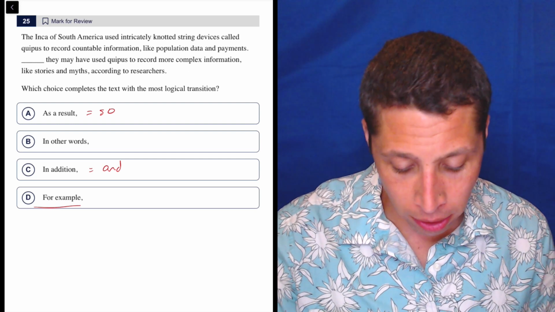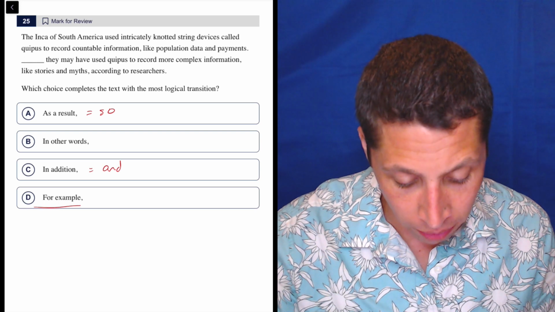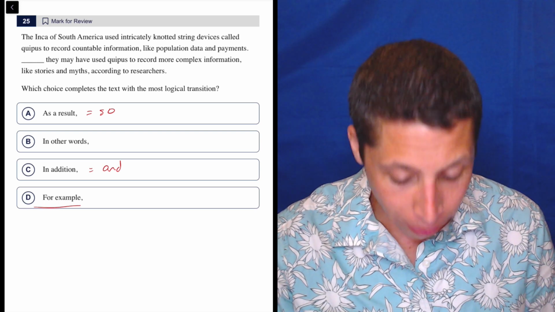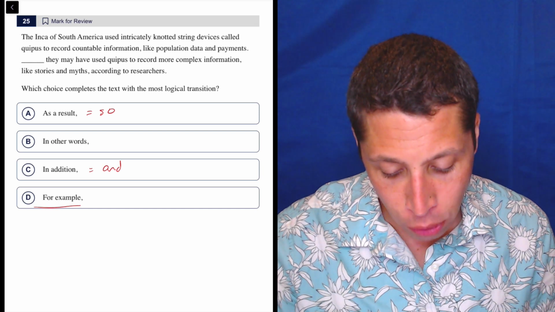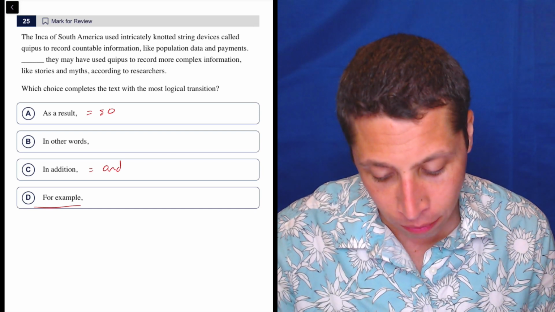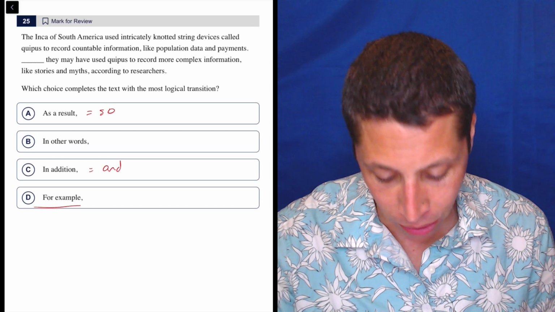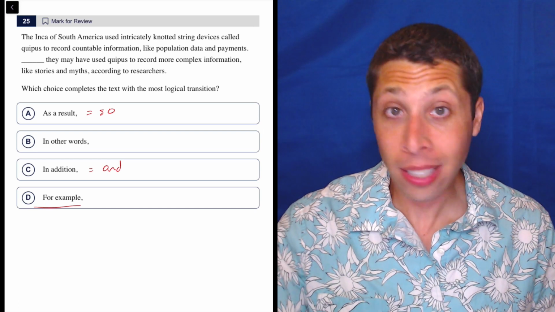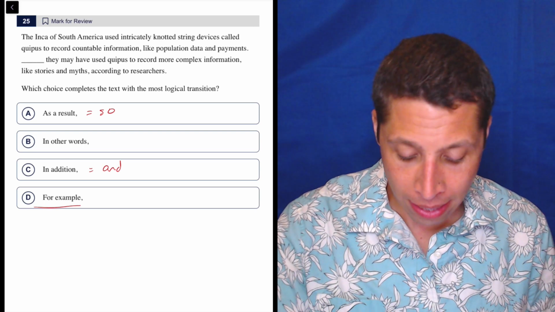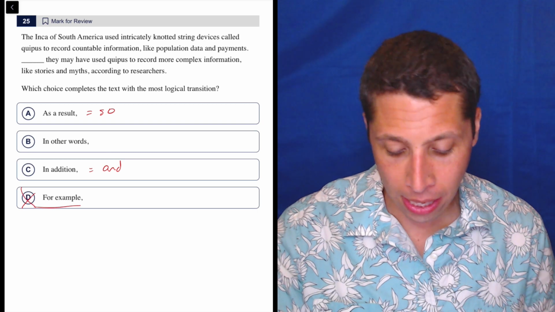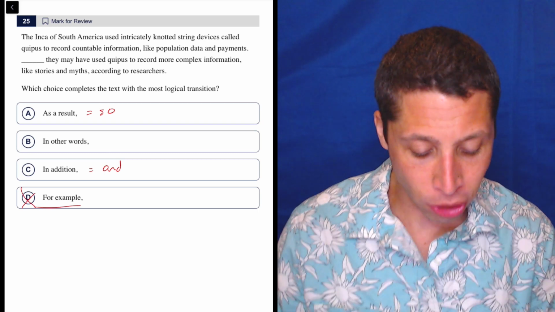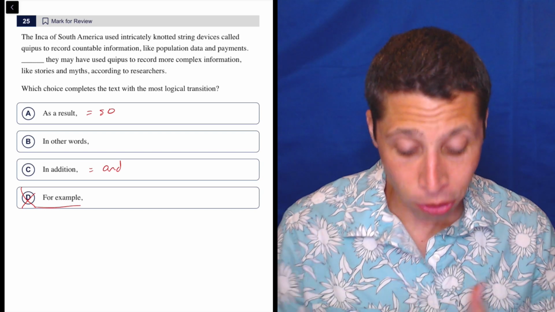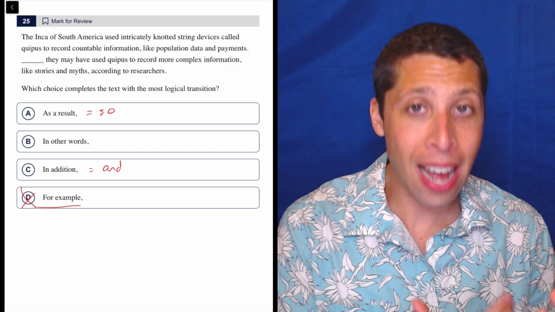The Inca of South America used intricately knotted string devices called quipus to record countable information like population data and payments. They may have used quipus to record more complex information like stories and myths, according to researchers. So it's not an example. And that's where some people, I think, are going to go here. It's not D, because they're saying two different things here, right? They use them for population data and payments, and then also for more complex information. That is not an example.